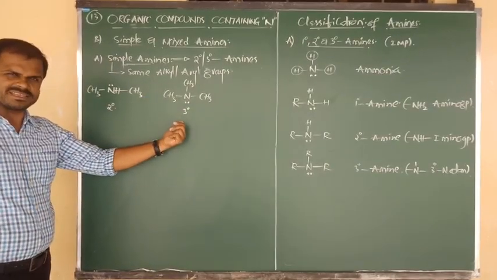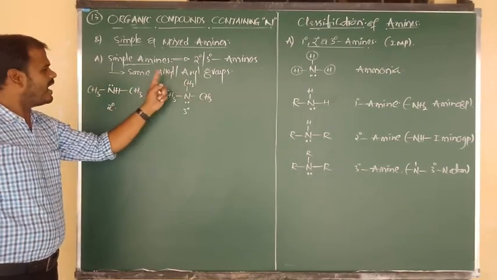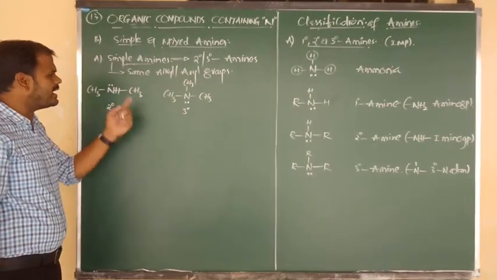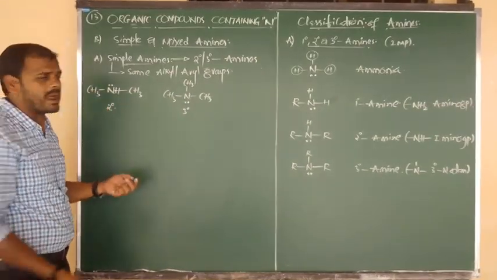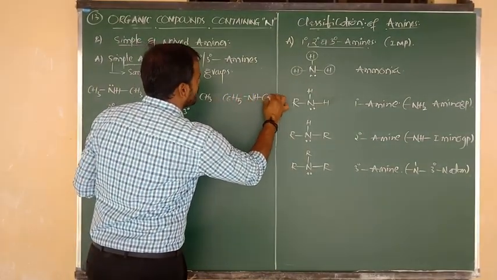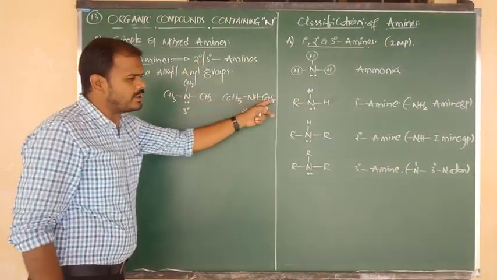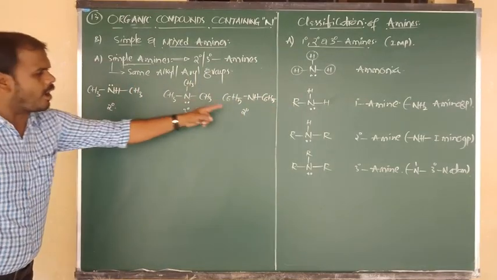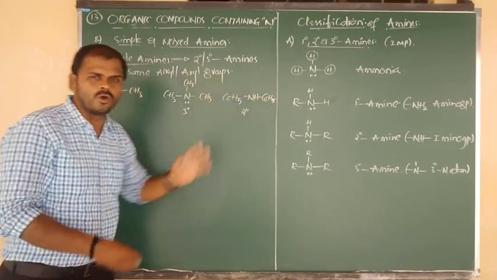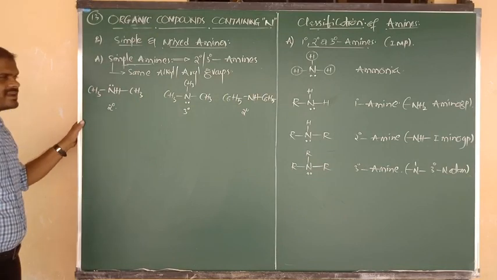In secondary or tertiary amines, the nitrogen atom should be connected to two same or three same alkyl, or we can write aryl groups. I have written here only alkyl. If you want, you can write C6H5 bonded to NH, again bonded to C6H5. NH means secondary amine. It contains two same groups. So secondary or tertiary amines, if they contain the same alkyl or same aryl groups, are known as simple amines. I hope you understand this answer clearly.